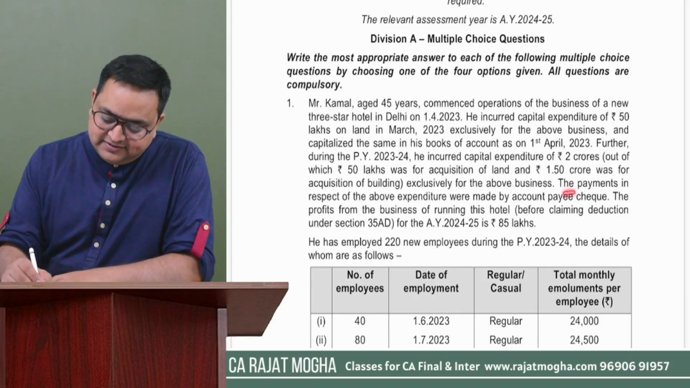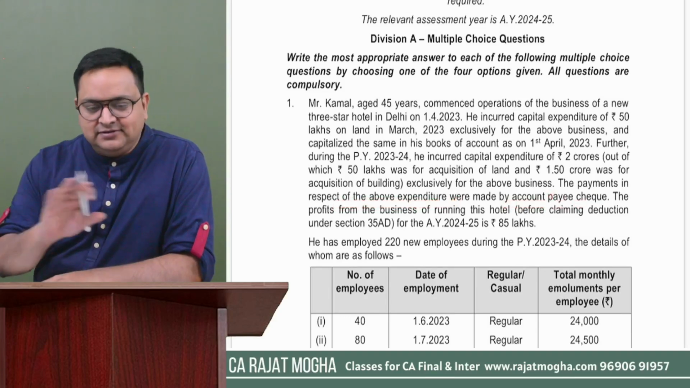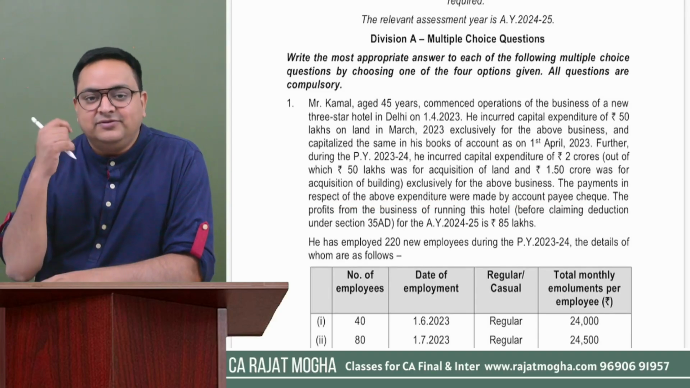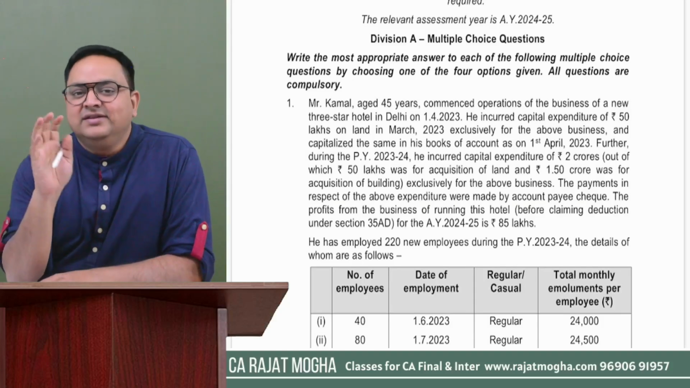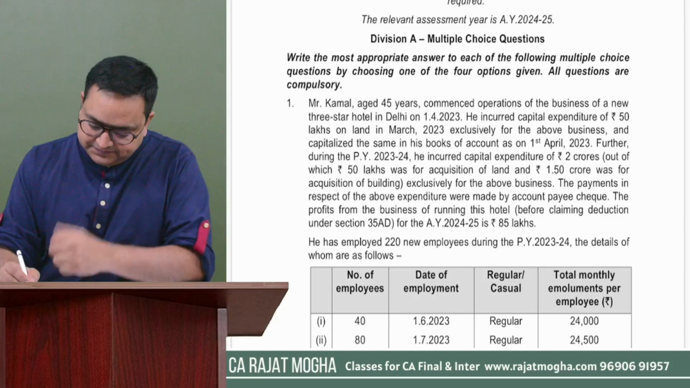It says, the payment in respect of the above expenditure was made by account payee cheque. Okay, it's fine because this person has made it through account payee cheque. Because if this person would have made it through cash, then we are not going to allow it. Okay.